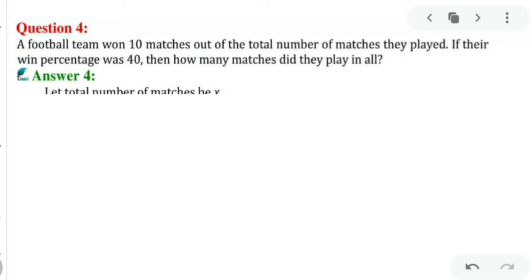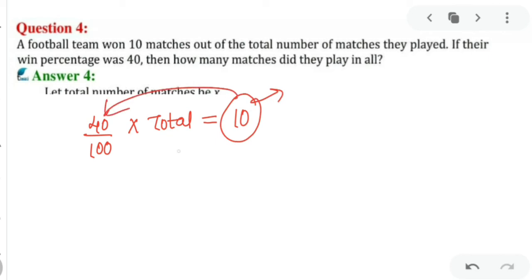Next we have a football team won 10 matches out of total number of matches they played. If their winning percent was 40%, how many matches did they play? Yes, my dear kids, 10 matches out of total they have won. Okay, and 40%, that 10 matches is equal to 40% of the total. Now 40% of total means 40 upon 100. Of का मतलब multiplication. Total matches they have played we do not know, but 10 matches they have won. ठीक है, तो 10 matches which they have won is equal to 40% of total.